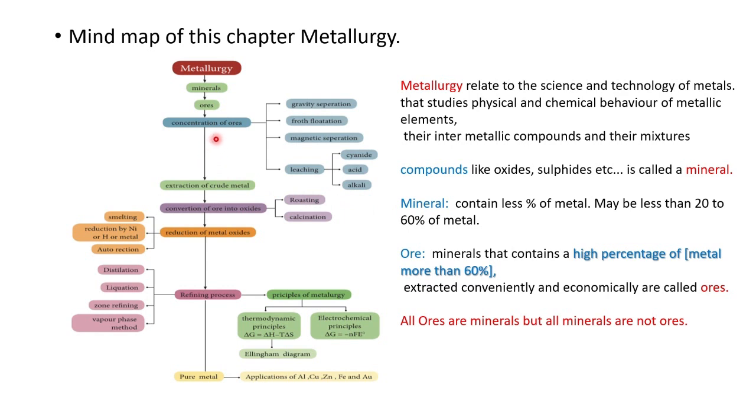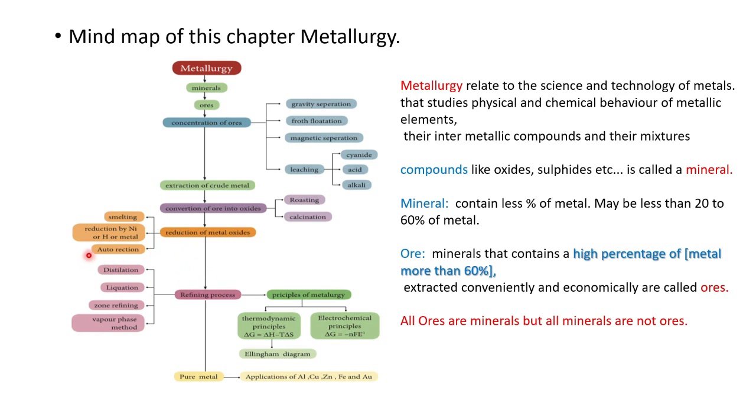Then after the concentration of ores, there is extraction of crude metal. The ore can be converted into oxides by roasting and calcination. Then reduction of metal oxides can be done by smelting, reduction by nickel, hydrogen or any metal, then auto reduction.